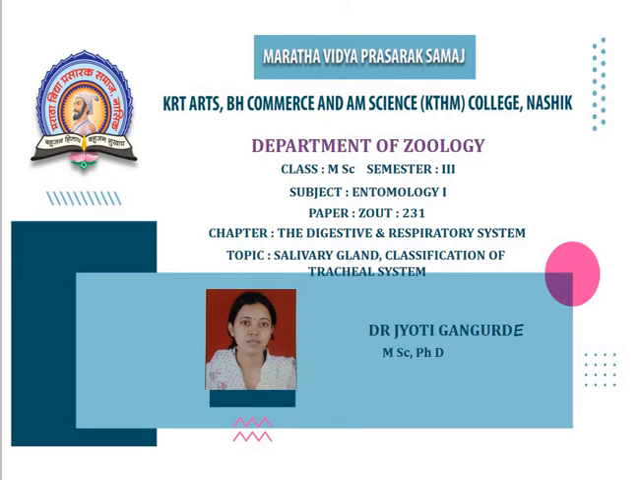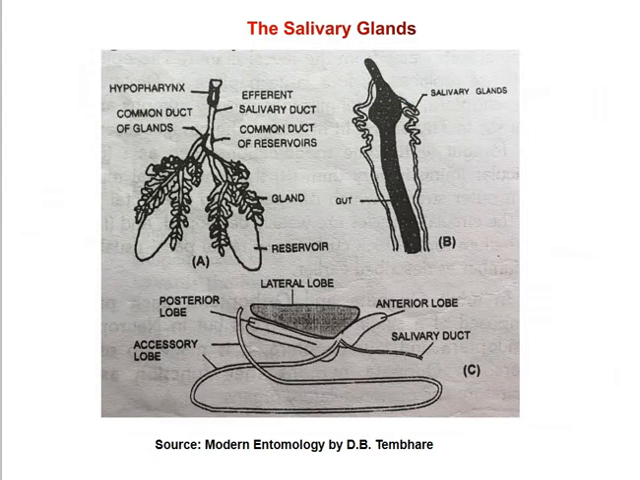I am going to teach you the subject Entomology 1, chapter: the digestive system and respiratory system of insects. Today we are going to discuss the salivary glands and the classification of the tracheal system of insects. So let us first discuss the salivary glands of insects.